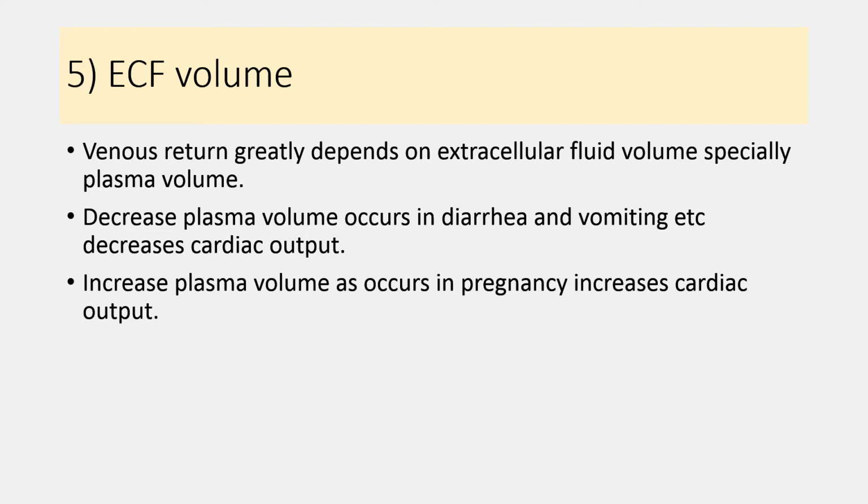In conditions with an increase in the plasma volume, such as pregnancy, cardiac output increases. So whenever extracellular fluid volume increases, it increases venous return and the cardiac output. And when extracellular fluid volume decreases, it decreases venous return and the cardiac output.